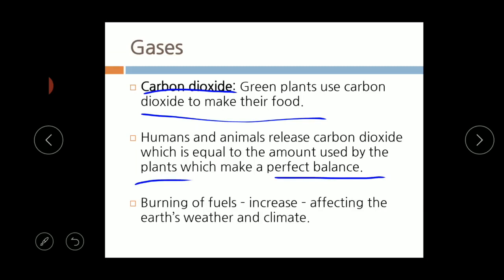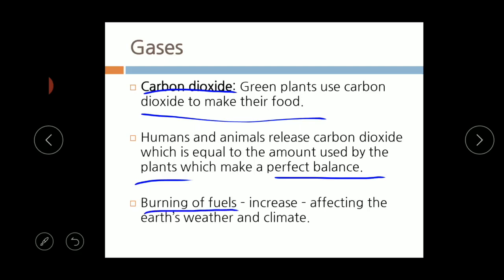How? We human beings inhale oxygen and exhale carbon dioxide. In the same way, the plants inhale carbon dioxide and give us oxygen. So this creates a perfect balance in the atmosphere. But nowadays it is getting spoiled. By what? Burning of fuels.